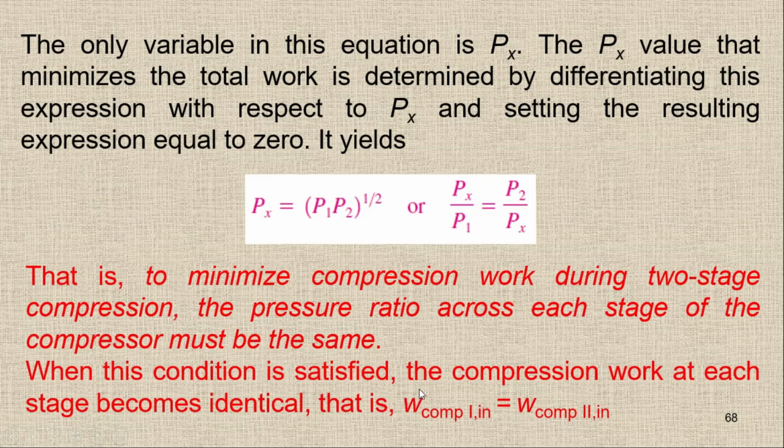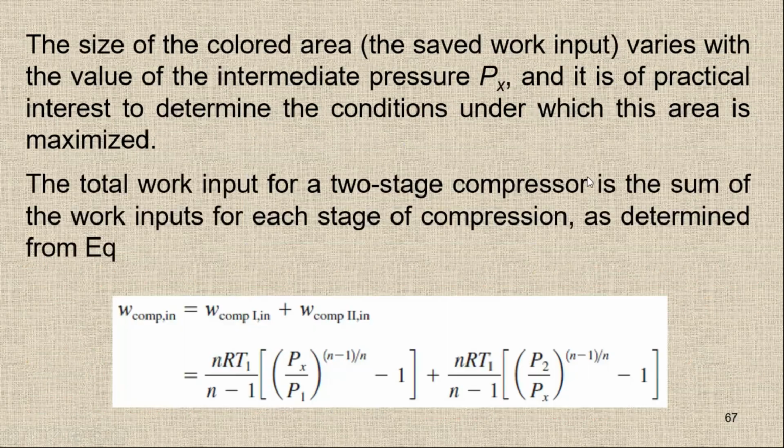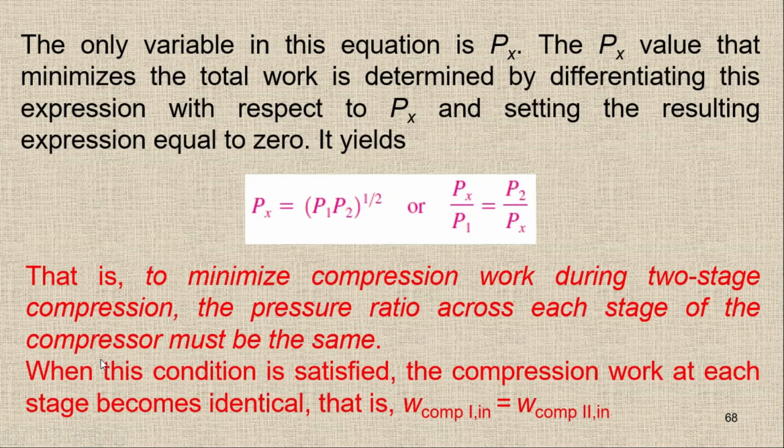So when we check Px, meaning what is the intermediate pressure to get the maximum work saving, what we do in order to get the Px value is simply differentiate the work equation, which is this total work equation, and then put it equal to 0. If we differentiate any relation and put it equal to 0, then we can check the optimum value. By doing this, at the end we will get that Px is equal to the square root of P1 and P2.